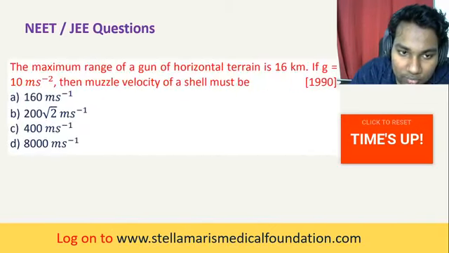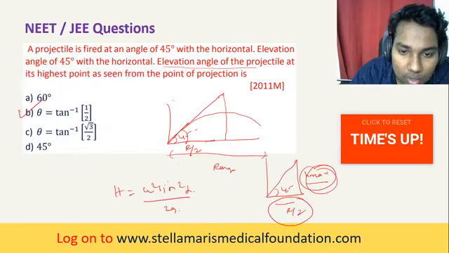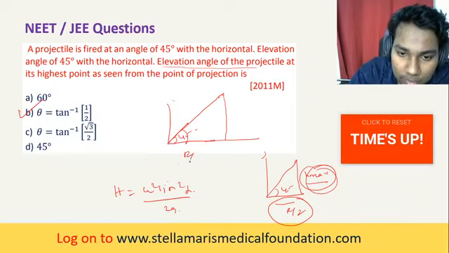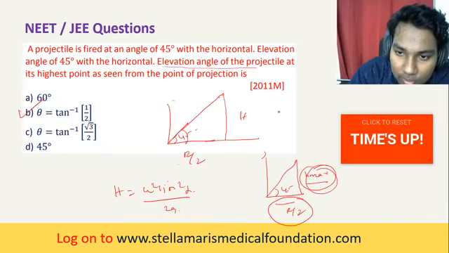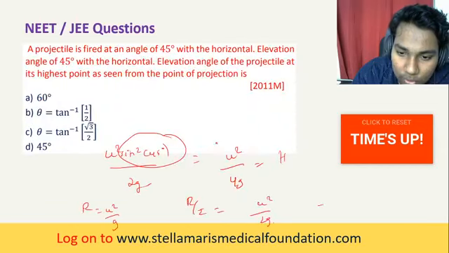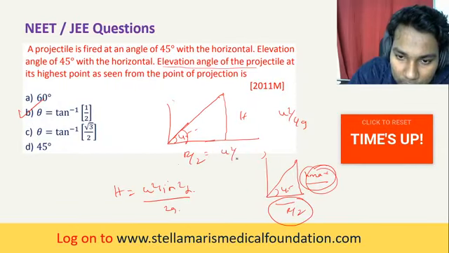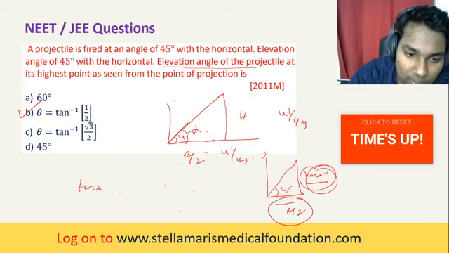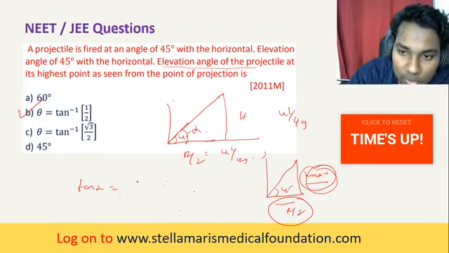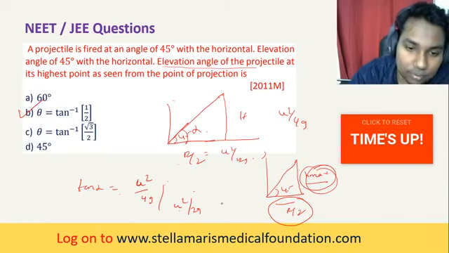So here, this is R by 2 and this is h. h is u squared by 4g, and R by 2 is u squared by 2g. Now you want to find this angle. Tan alpha is equal to u squared by 4g divided by u squared by 2g.